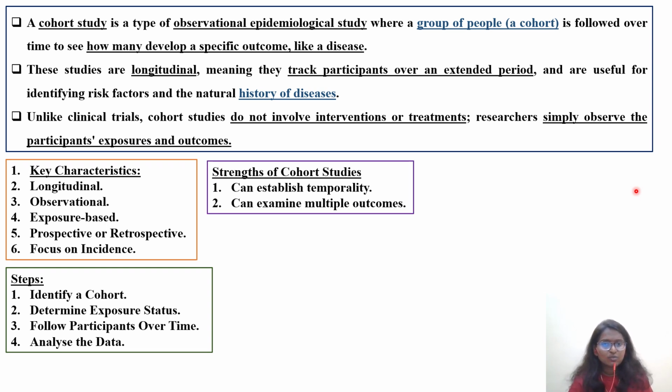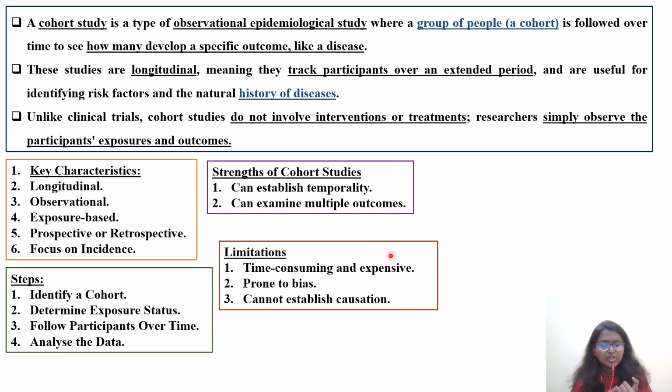The next is, see what we have, the strengths of cohort studies. They can establish temporality. Very, very important, go back and read what temporality is. Cohort studies are used to establish temporality. Next one is examining multiple outcomes, as I discussed earlier. Then coming to limitations, we have time consuming.